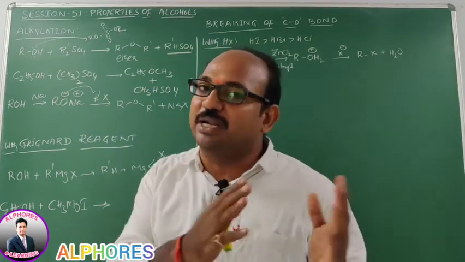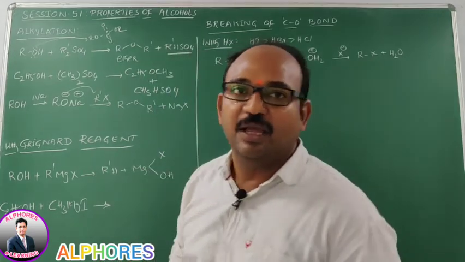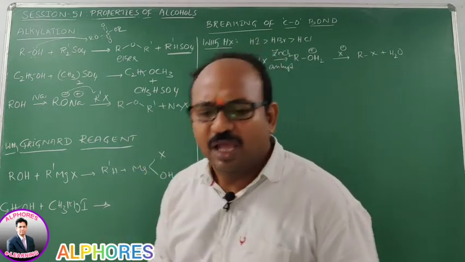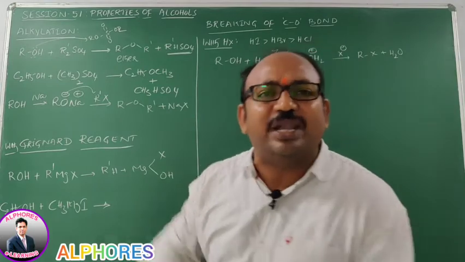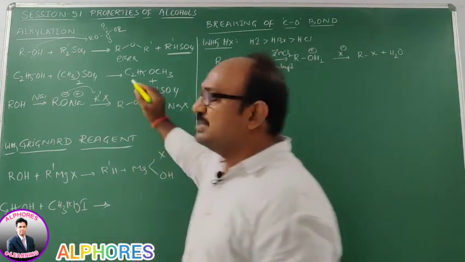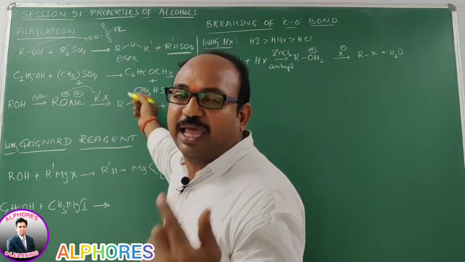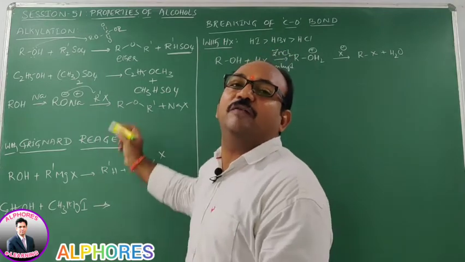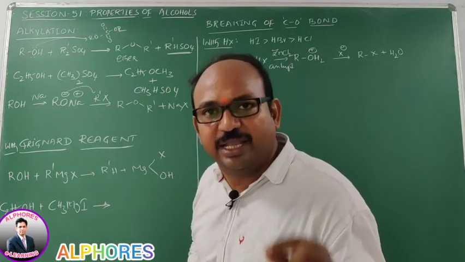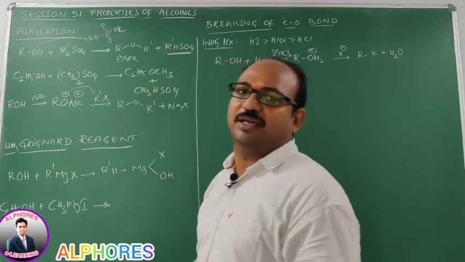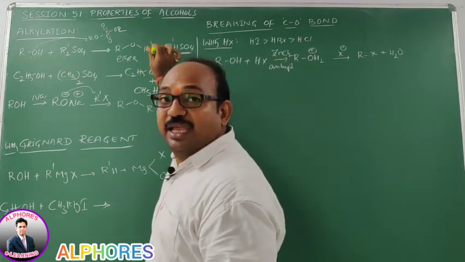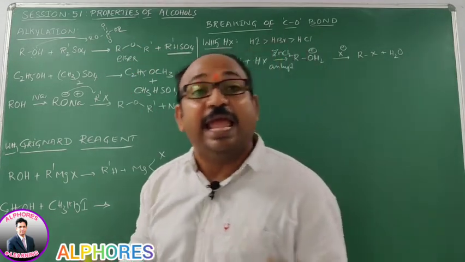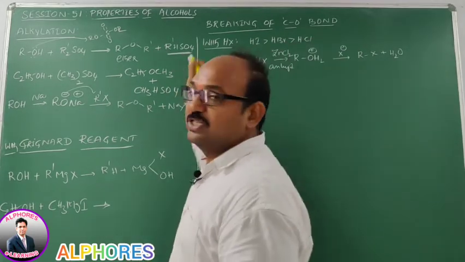Alkylation of alcohols by using dialkyl sulfate gives ethers, and alkoxide upon reaction with alkyl halide gives ethers. In both cases we are getting ethers. What is the difference between these two? In Williamson synthesis of dialkyl ethers, we get the elimination product also along with the substitution product. That means we get alkenes also along with ethers. Whereas in alkylation of alcohols, we do not get any elimination product. That is the specialty of this one.